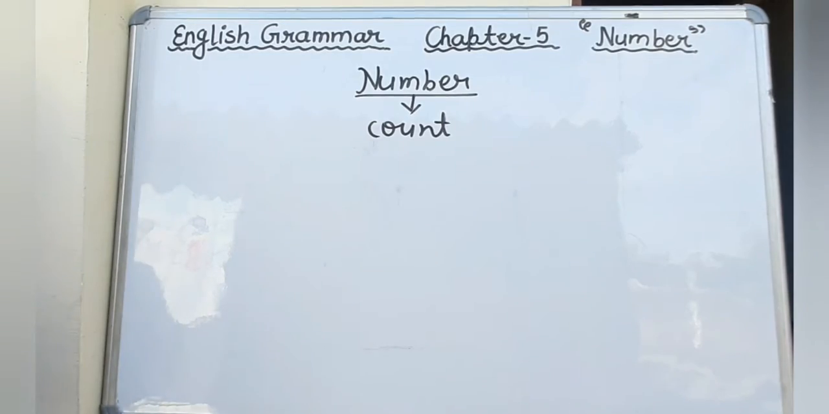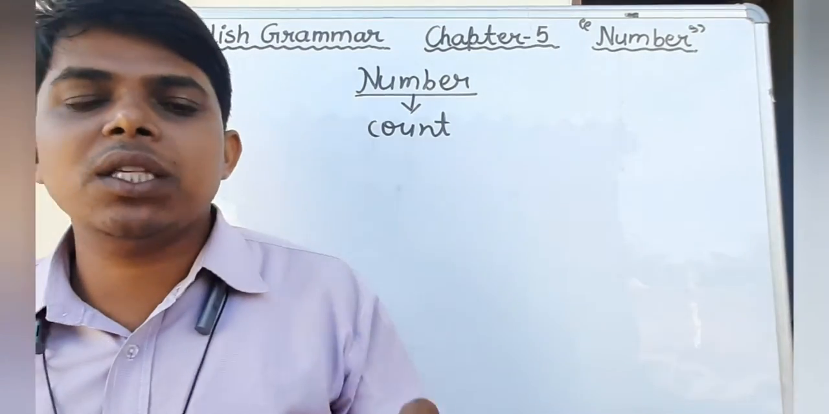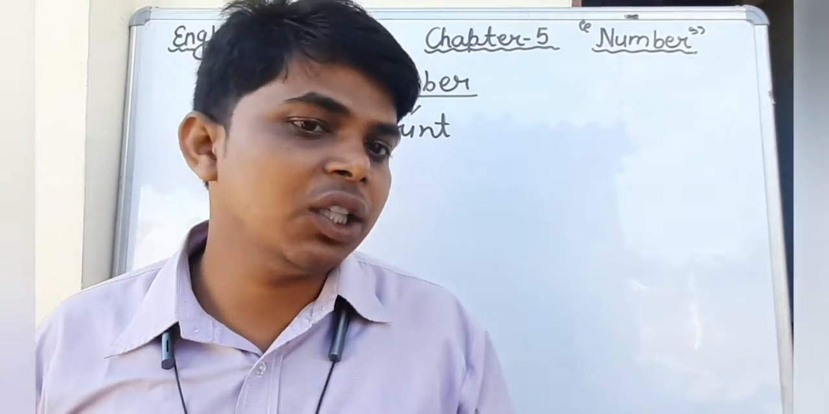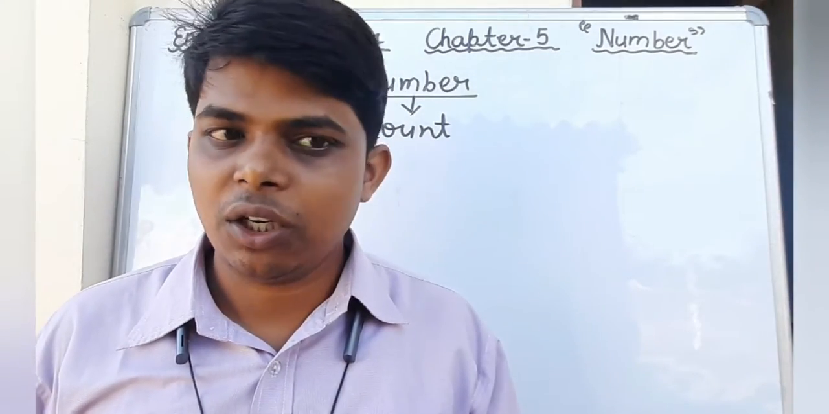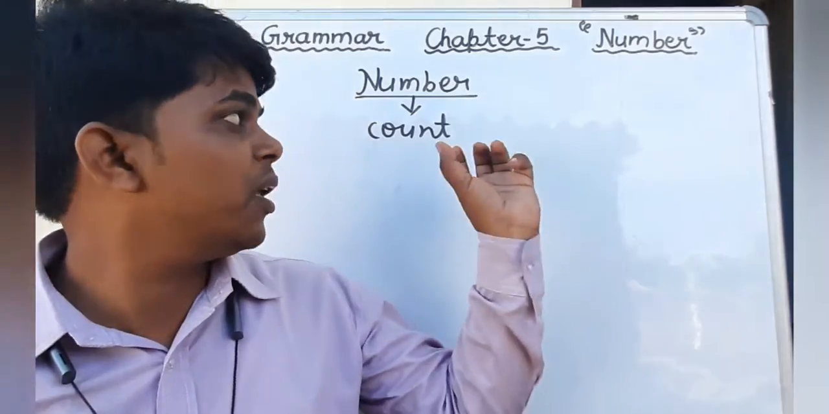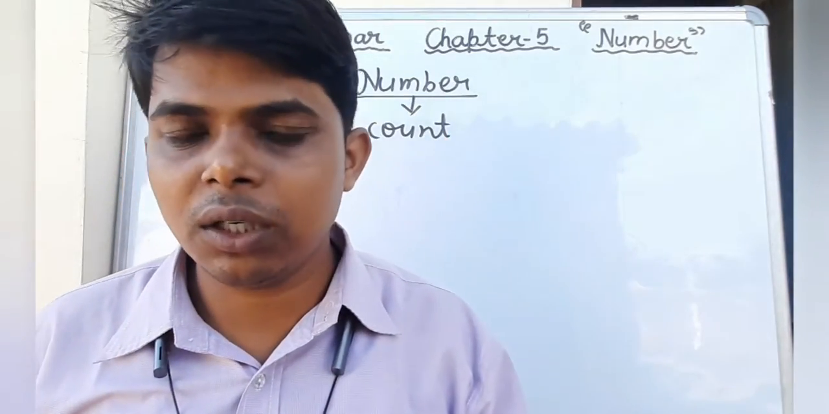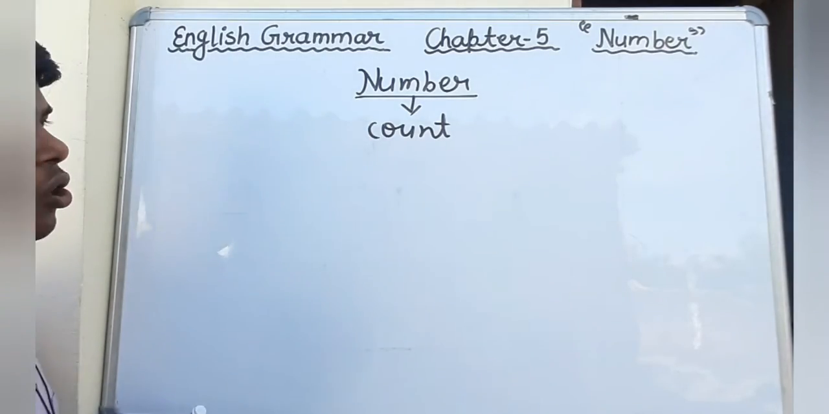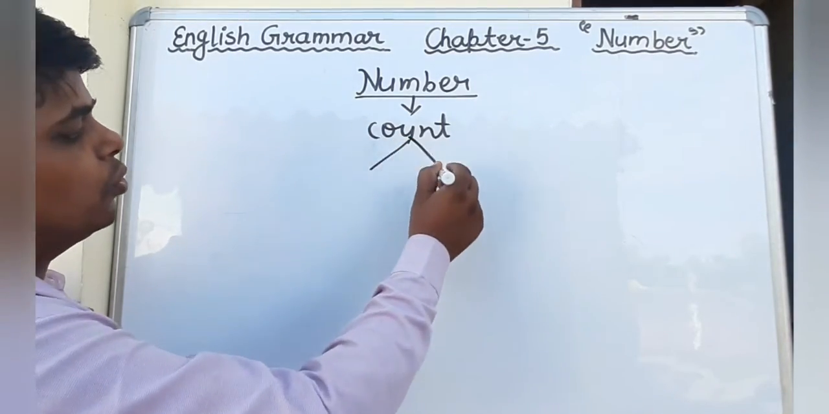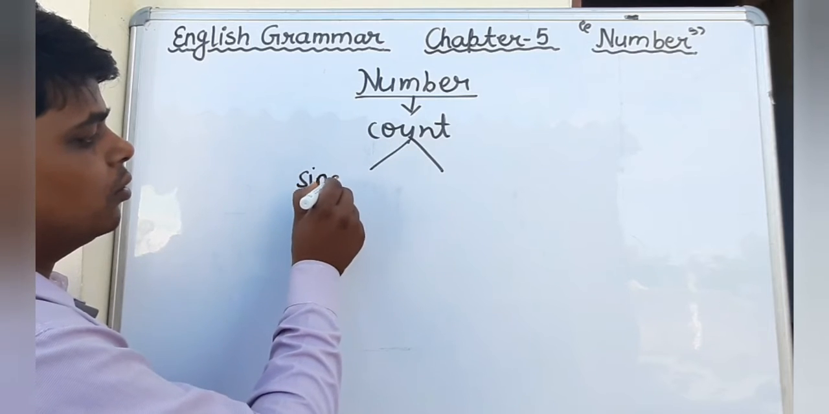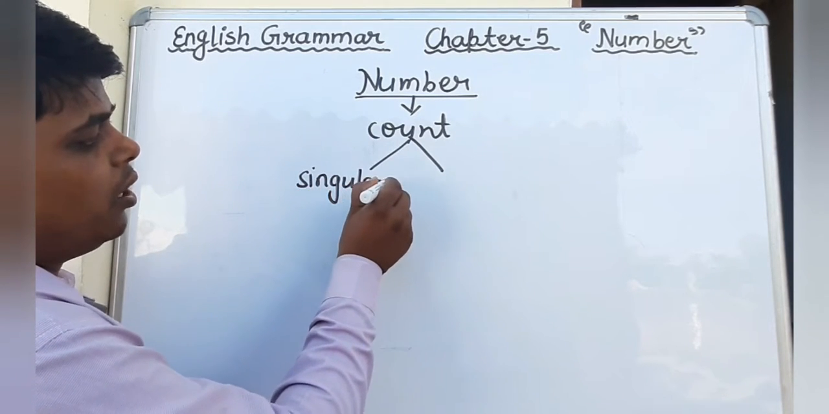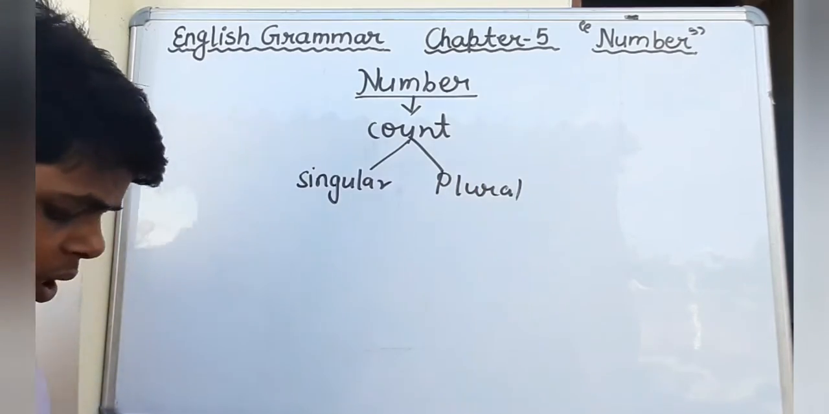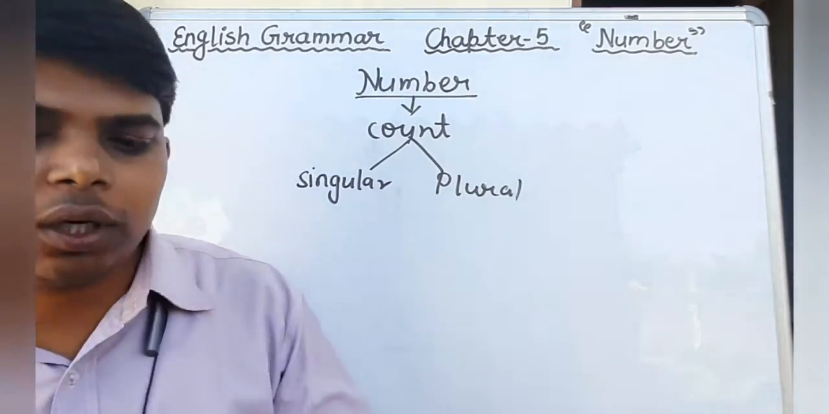Dear students, a word which explains that the given thing is one or more than one, that is known as number. Okay? Number explains to us that the given thing is one or more than one. There are two numbers I have told you: singular number and plural number. In the English language there are two numbers, singular number and plural number.